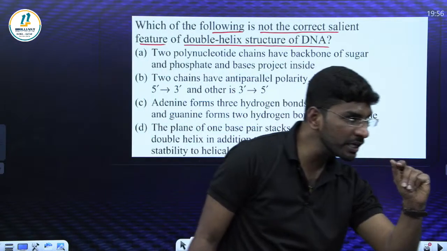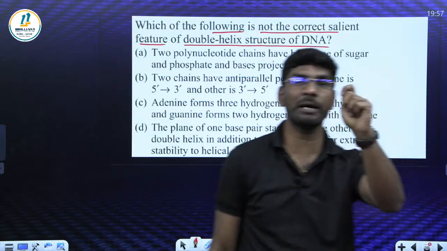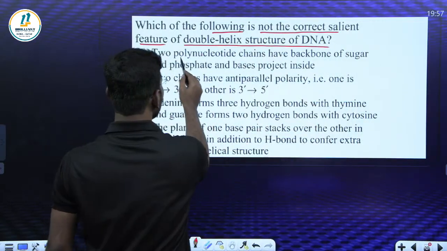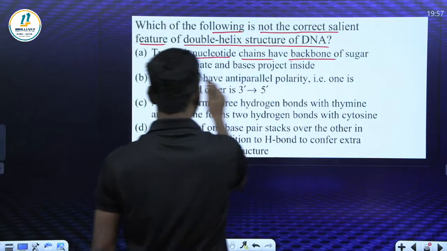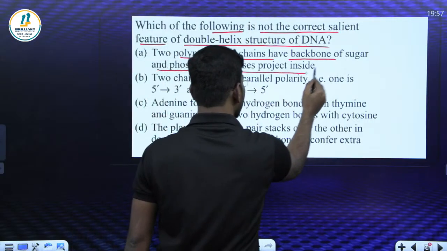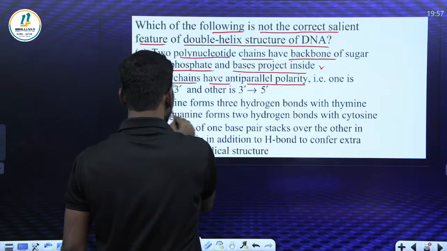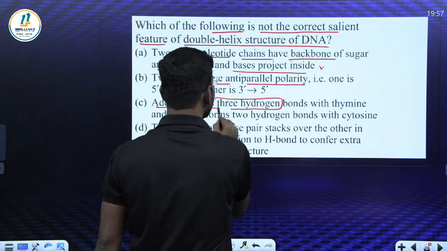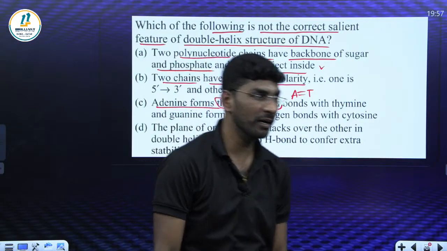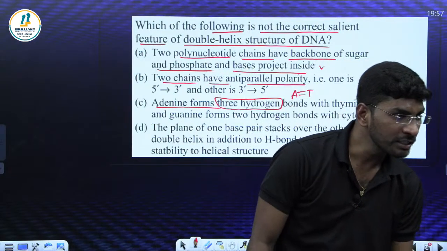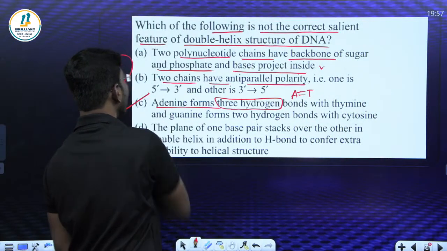Two polynucleotide chains have a backbone of sugar and phosphate, with bases projecting inside. Correct. Two chains are antiparallel. Correct. Adenine forms 3 hydrogen bonds? A to T, how many? Only 2 hydrogen bonds, not 3. G to C has 3 hydrogen bonds. So option C is the right answer.